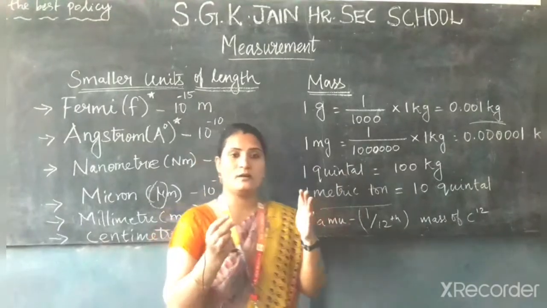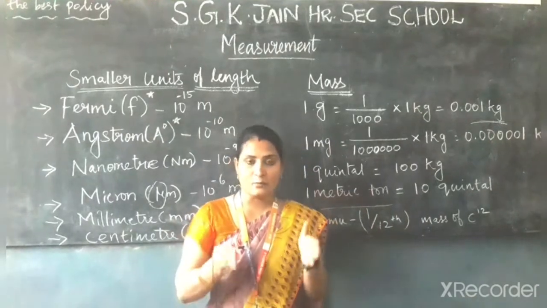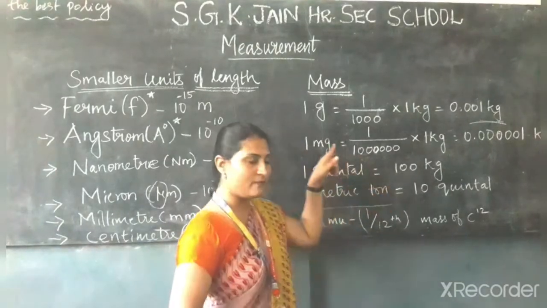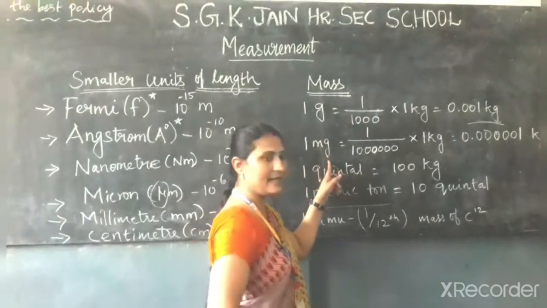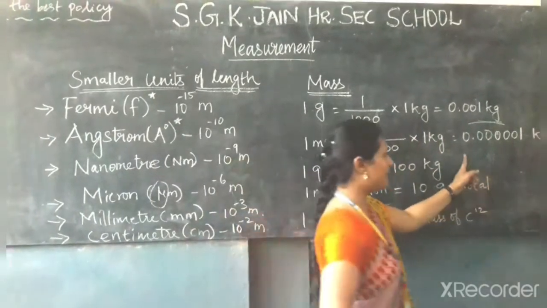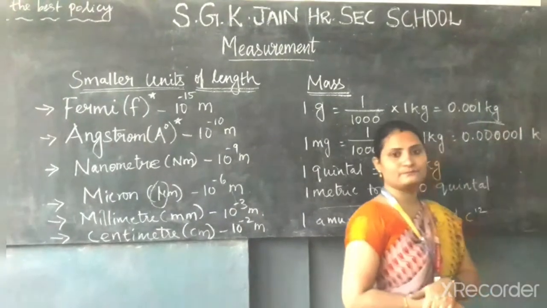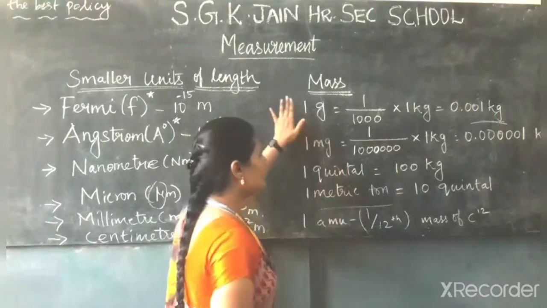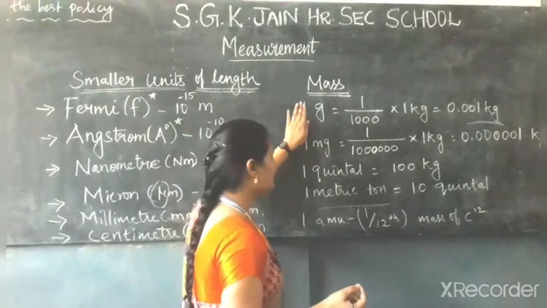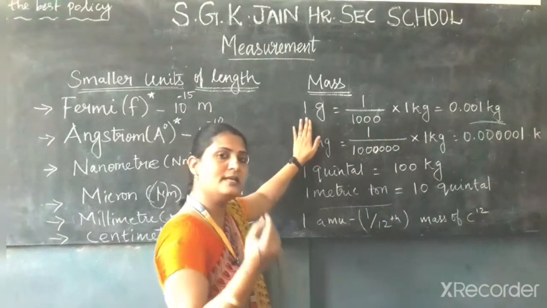That means when you divide 1 kilogram into 1 lakh parts, 1 part is considered as 1 milligram. So when you convert 1 milligram into kilogram, you get the magnitude of 0.000001 kilogram. Okay, so these are the sub multiples of 10. In order to measure smaller mass, we can use the gram and milligram level.